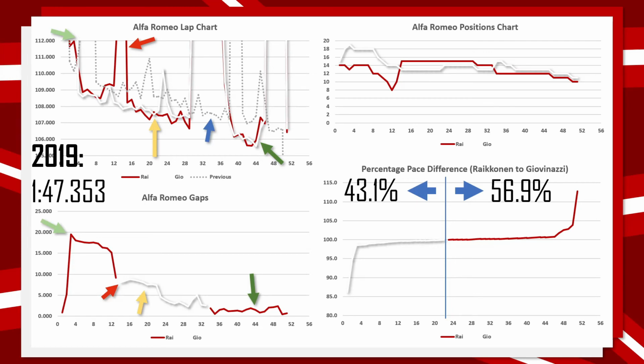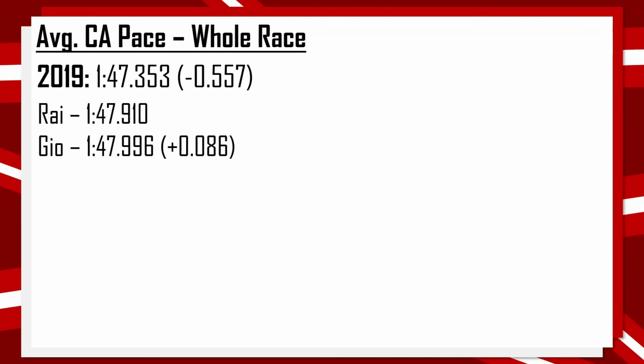And taking a look at the Alfa Romeo lap times and comparing it to their 2019 pace, they were actually half a second quicker in 2019. So much like Mercedes, who were 3 tenths quicker in 2019, Alfa Romeo were half a second quicker in 2019. With the two Alfa Romeo drivers again being exceptionally close over the whole Grand Prix. In Monaco, there was just 1,000th separating them, and now in Baku, there is 86 thousandths separating them.